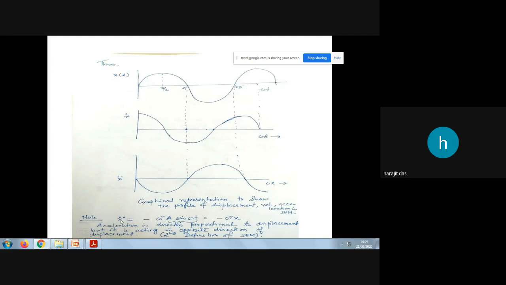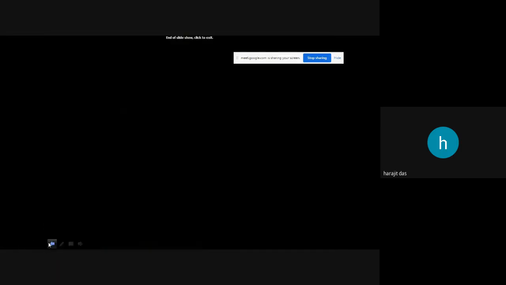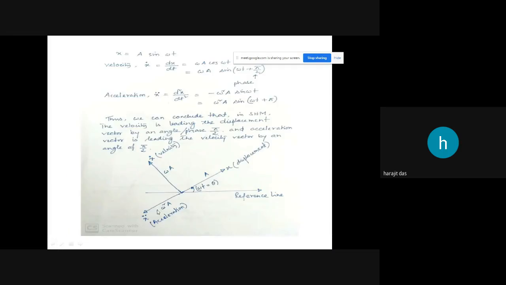You can see that x double dot is minus of x, so it is opposite to the displacement, in the negative direction of x.